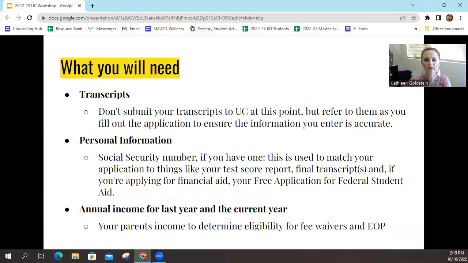What you will need to get started is a copy of your transcript. You want to make sure you're reviewing your transcript and reporting all your grades exactly as they read on that transcript. You'll also need personal information such as social security number if you have one, and these things are used to match your application with your financial aid package and other important things. So definitely want to make sure to have accurate information there. And then finally, you will be asked about annual income and the number of people living within the household that that income supports, and this will be to determine the fee waivers as well as EOP.